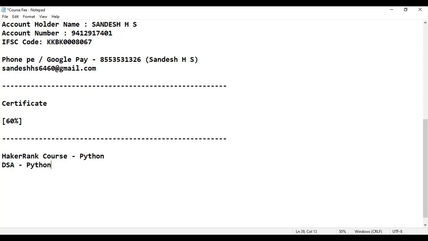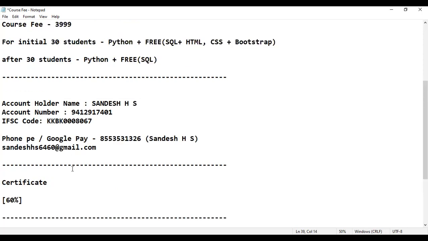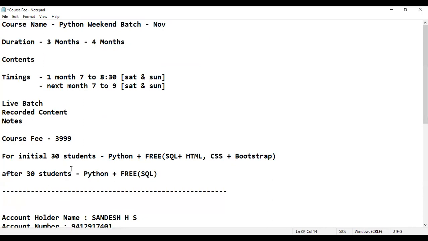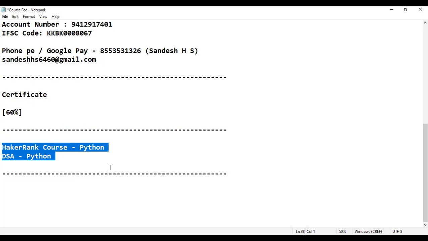In future, 100% I'm going to start. If you have done your admission for this batch, then 100%, now only I'm telling, you will be getting a discount for this course in future. If you have joined the Python weekend batch, only for this batch, you'll be getting some discount. What's the percentage? That I will let you know at that point of time. Will that be fine, guys? Maybe in the next 1 month, 100% for sure, I'll be starting these two things.